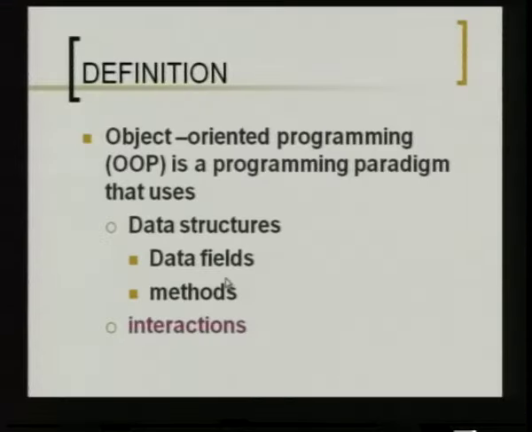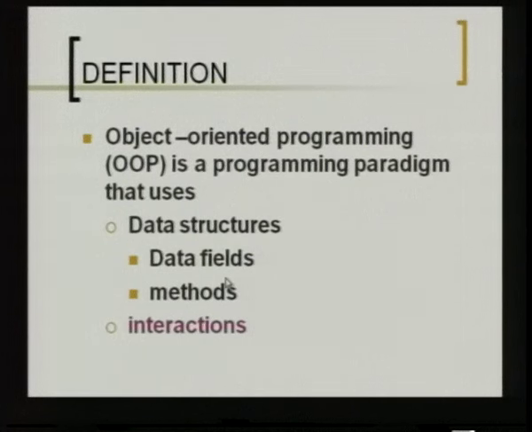As of now, it is necessary for you to know that the object-oriented programming paradigm uses the data structure concept where we store and organize data in a manner that is more efficient than the previous programming languages. And this data structure uses data fields. Data fields is nothing but something that contains the data, and a method is something that operates on this data or uses the data. And secondly, we have something called interactions.